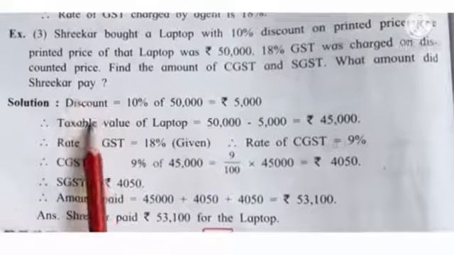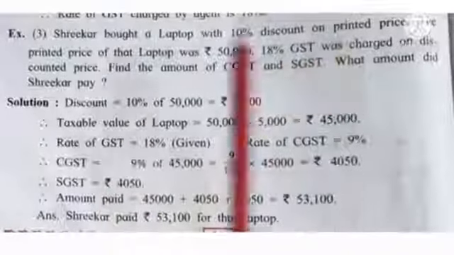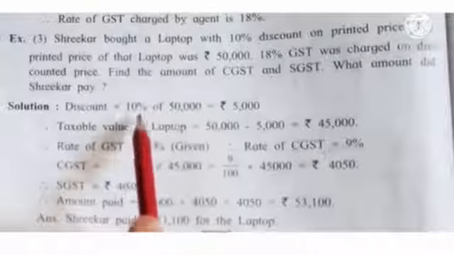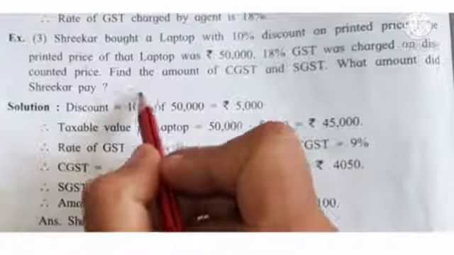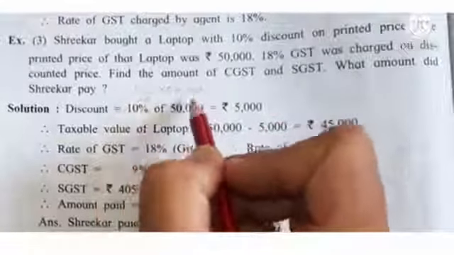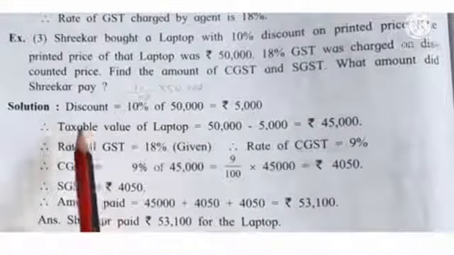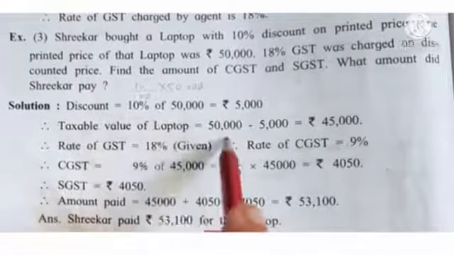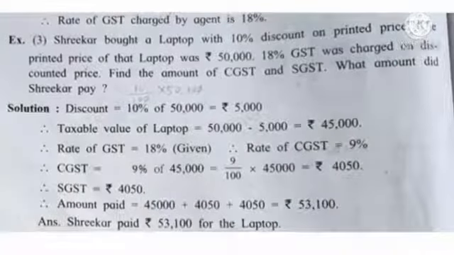Here, what is the discount given? 10% is discount given on printed price. What is the printed price of laptop? 50,000. So discount is 10% of 50,000, means rupees 5,000. You calculate this, 10 upon 100 into 50,000. Zeros get cancelled. So answer is 5,000. Therefore, we have to find taxable value of laptop. So we must subtract discount. 50,000 minus 5,000 is equal to 45,000. This is the taxable value of laptop.